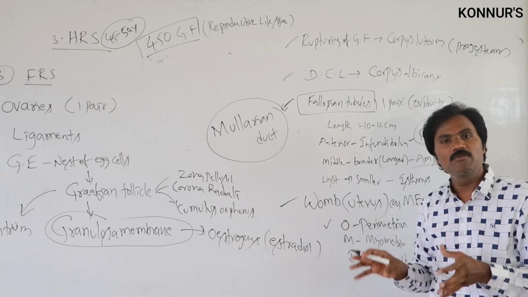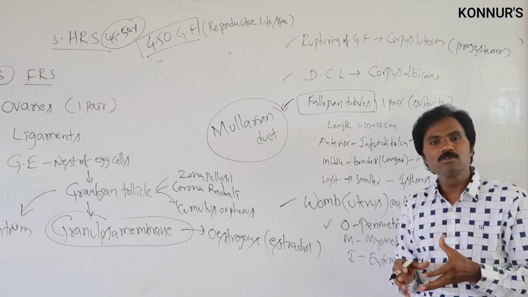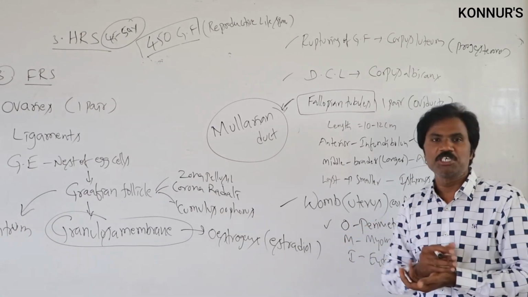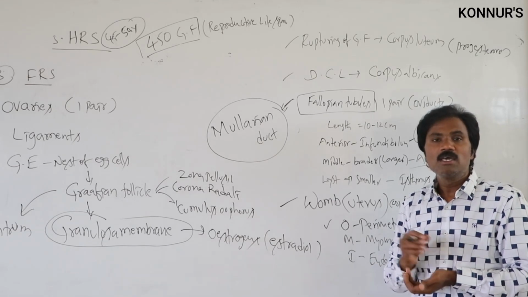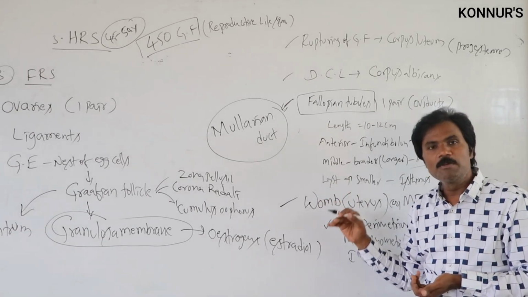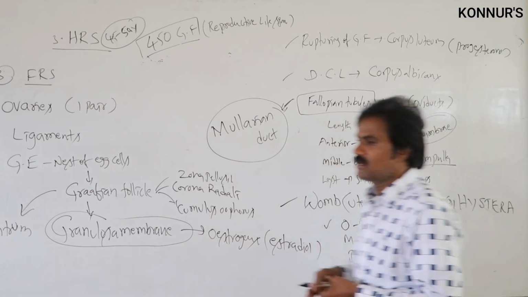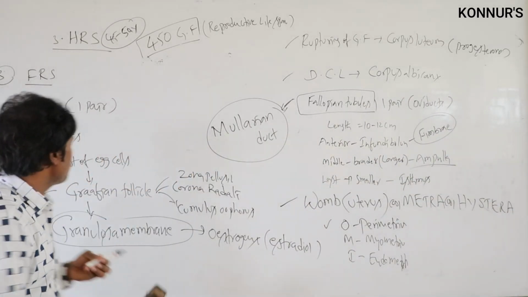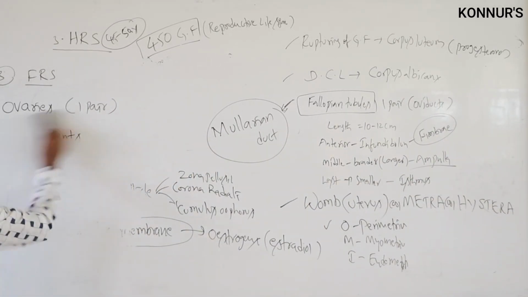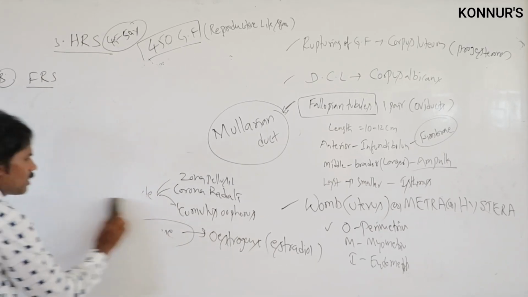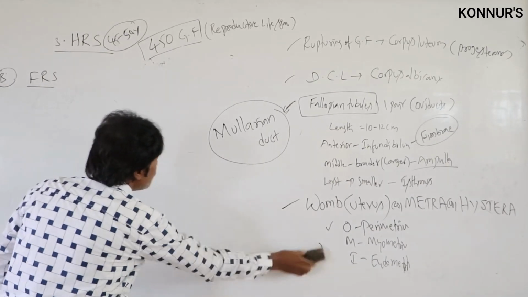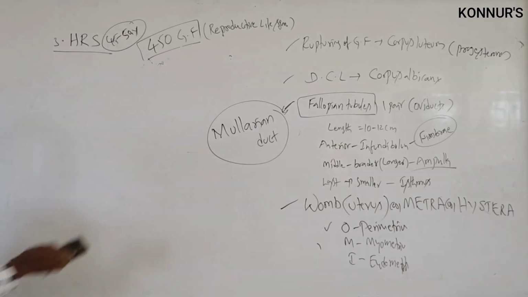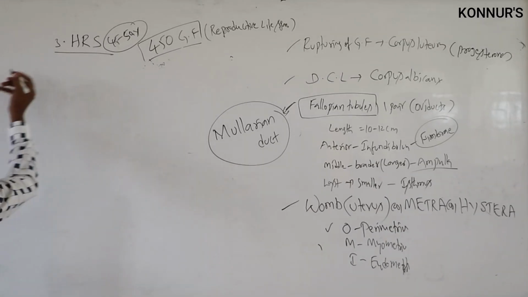What is the shape of the womb in the female reproductive system? It has an inverted pear shape. Its continuation is the cervical canal. The cervical canal, along with the vaginal orifice, collectively we call the birth canal.